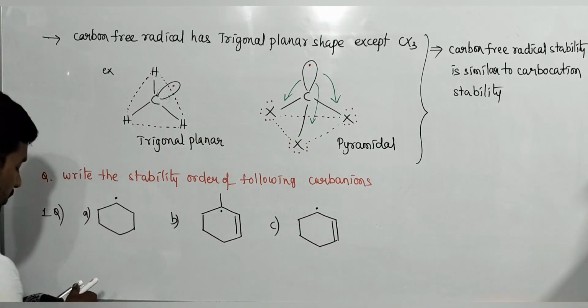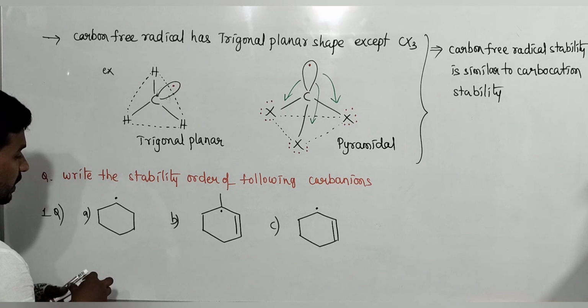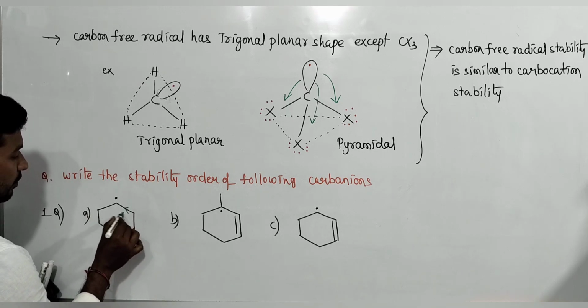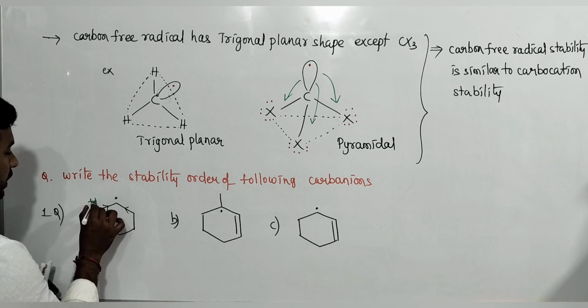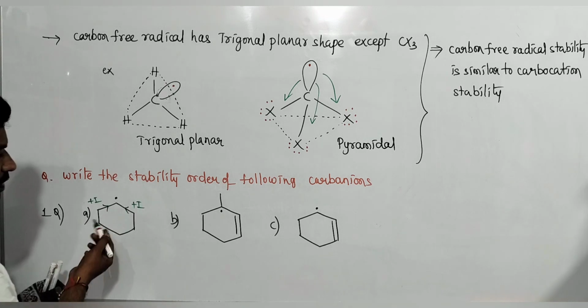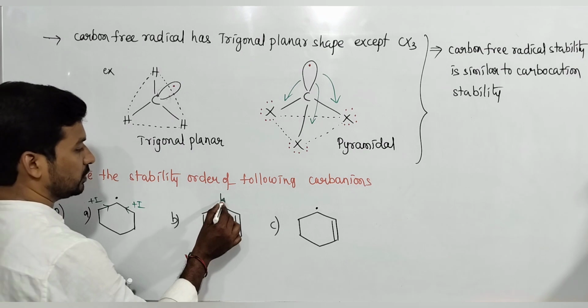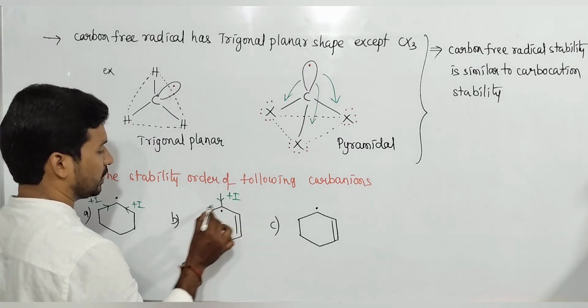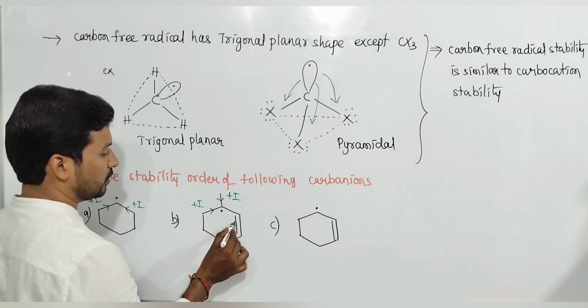Okay, here for this carbon free radical, this is the group, this is the group. Which group? Plus I group. So plus I groups are favorable. Here this is plus I group, stable, and resonance is also possible.